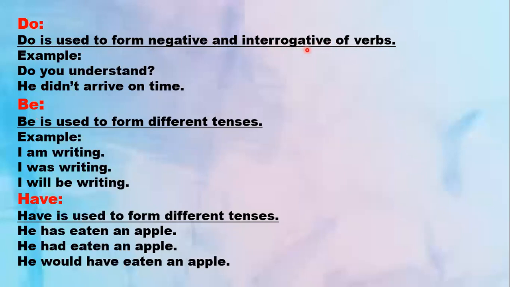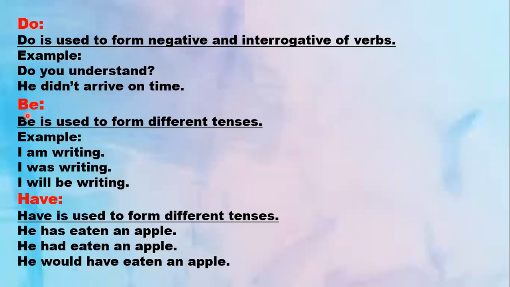Okay, interrogative is the question form. Let's see this example. Do you understand? So do is my auxiliary, and I am making an interrogative form with this. He didn't arrive on time. So didn't is derived from do, and this is actually telling the negative form.